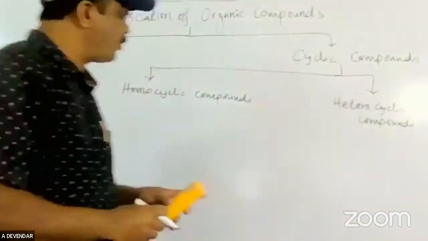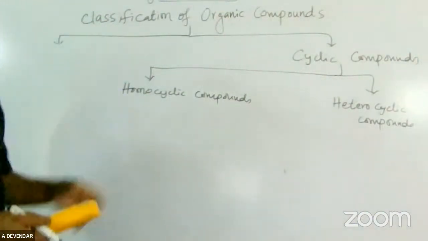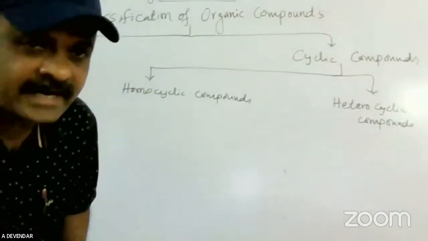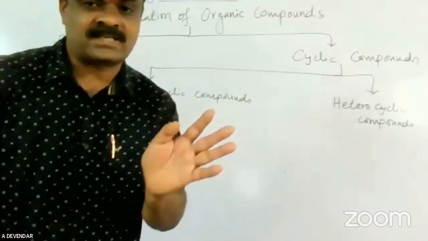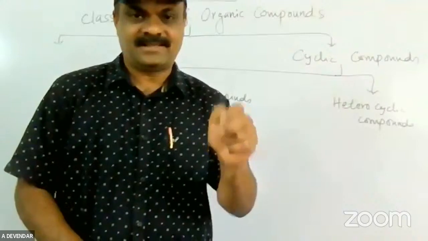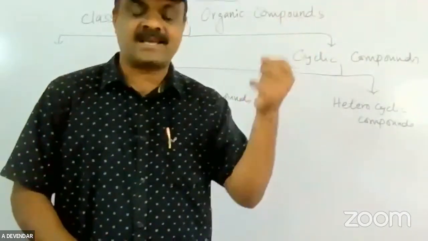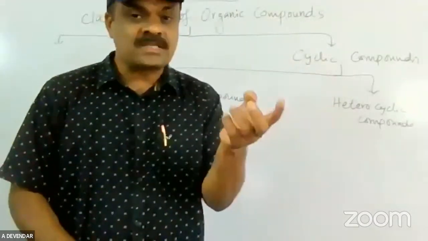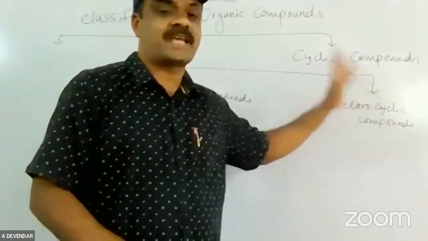What is the meaning of homocyclic? It means only carbon and hydrogen atoms are present. Those compounds are called homocyclic. Hetero means that apart from carbon and hydrogen, one more element like nitrogen, oxygen or sulfur, sometimes halogens also, is present. Those are called heterocyclic compounds.